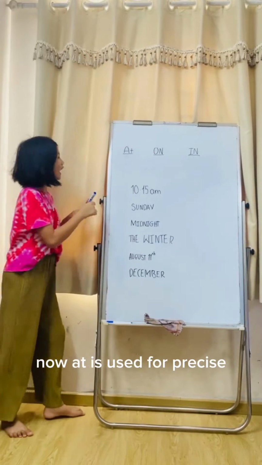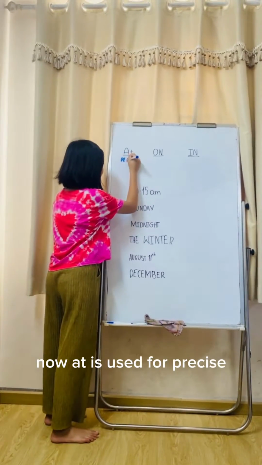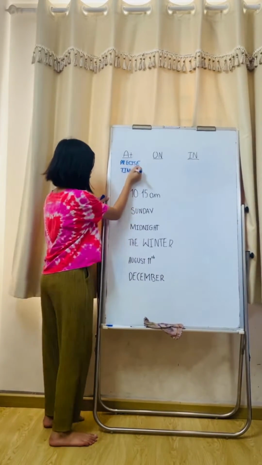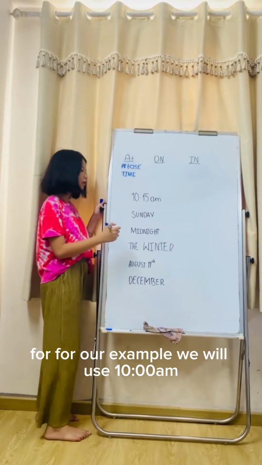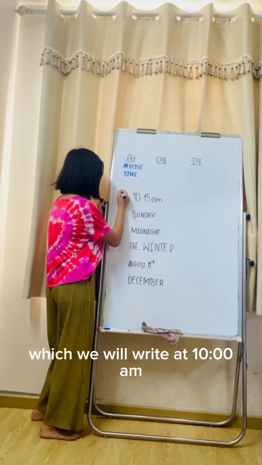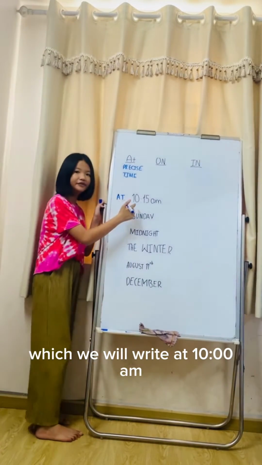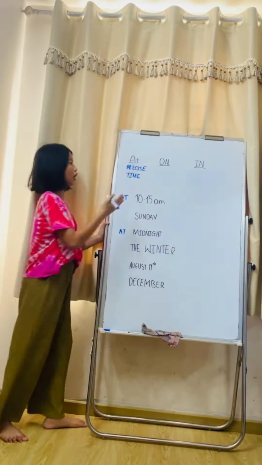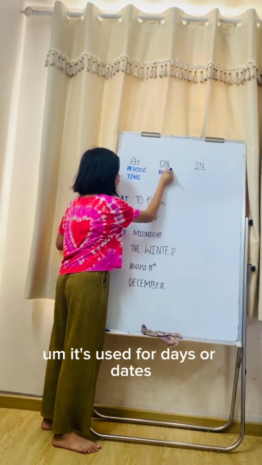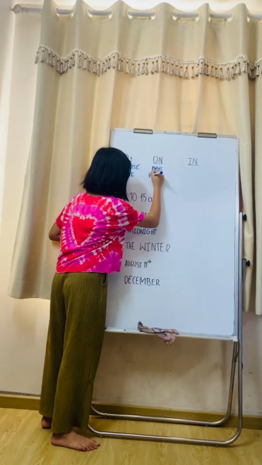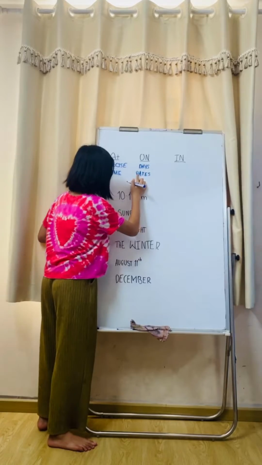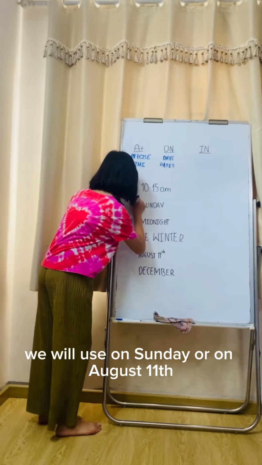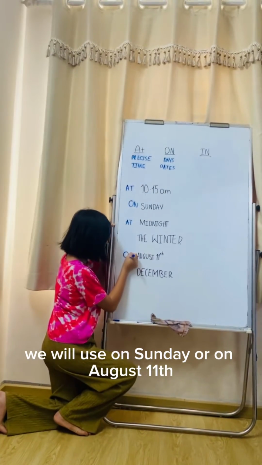Now, at is used for precise time. For our example, we will use 10:50 a.m., which we will write as at 10:50 a.m. And we will also use at midnight. On is used for days or dates. For example, we will use on Sunday or on August 11th.